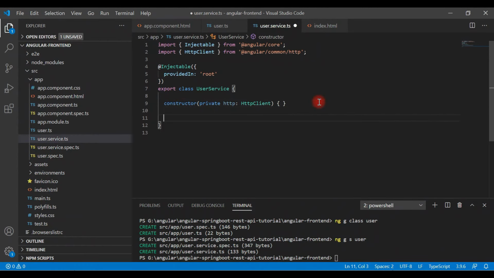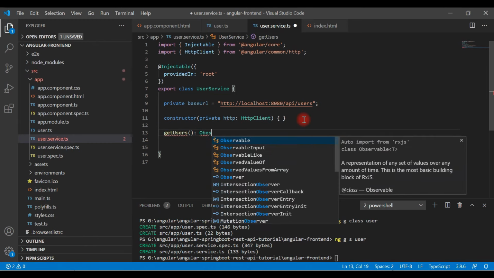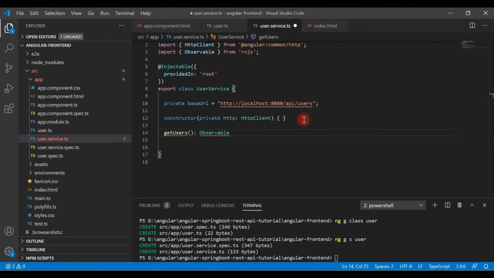Alright, now let me create a property with a REST endpoint URL. Let's say private baseURL, and this is the REST endpoint that we are going to invoke inside this service using HttpClient. Okay, and let's create a method here, getUsers, and the return type, let's say Observable.